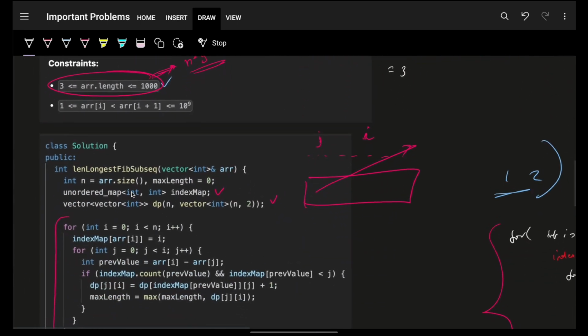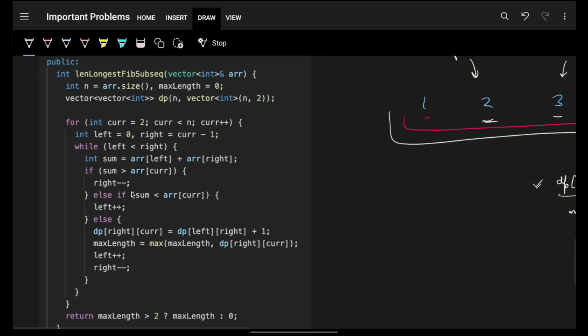Now, let's see the code. It's exactly the same as what we saw. Firstly, initialize the DP itself. Then I will move on to the current, starting from index 2, because obviously I need the previous two indexes as well, which is i and j, or I should rather say previous index and j, which I have represented by left and right. With that in mind, I will simply say while left is less than or equal to right, simply get the sum which you wanted. This is the current sum which I have of these two points, left and right. If this is equal, then obviously what we did, and then move both the pointers.